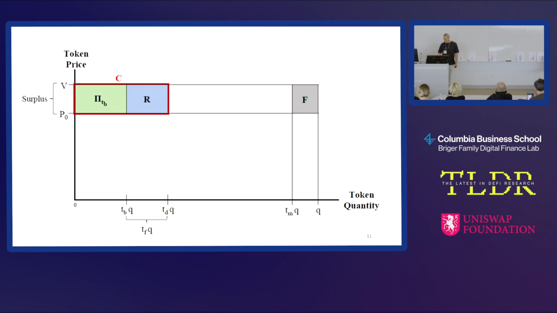Actually, it's mimicking an option position. How is it doing that? If we think of this as an option position, suppose you have a put at V, and you have a short put down here at P0. So what's going to happen?